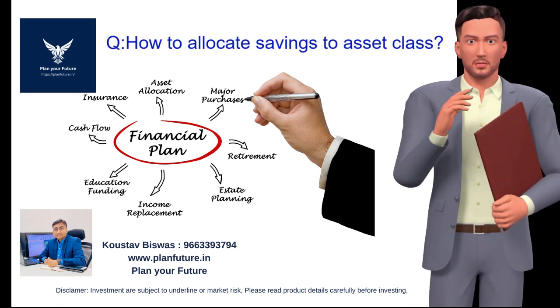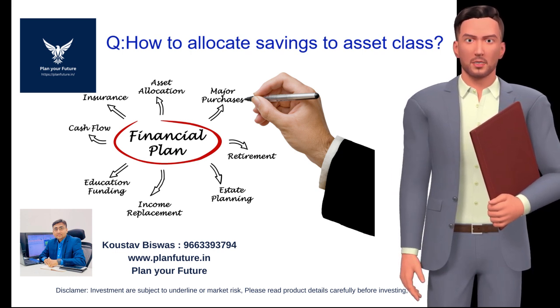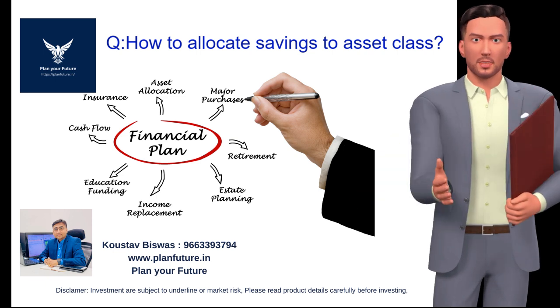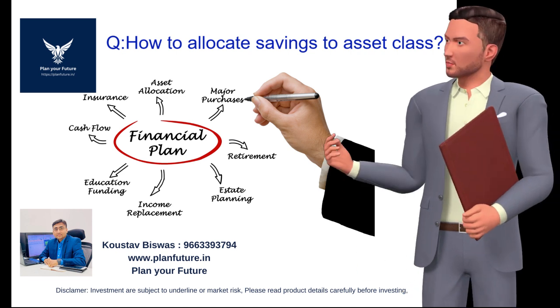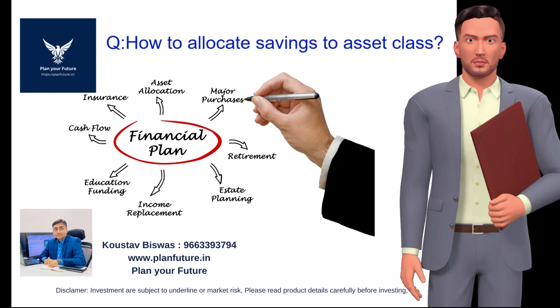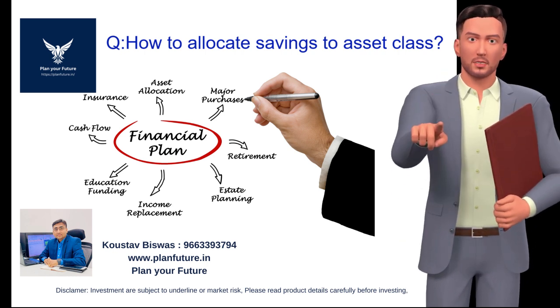Today in the frequently asked question series we will discuss how we allocate savings to asset classes. Allocating savings to different asset classes is crucial for building a diversified investment portfolio that balances risk and reward according to individual financial goals, time horizon, and risk tolerance. Here's a detailed explanation of how to approach this.